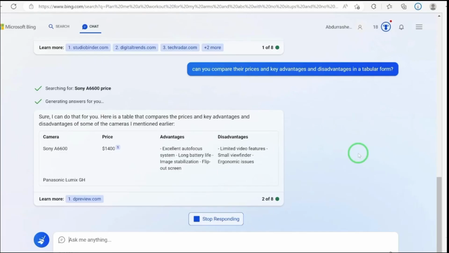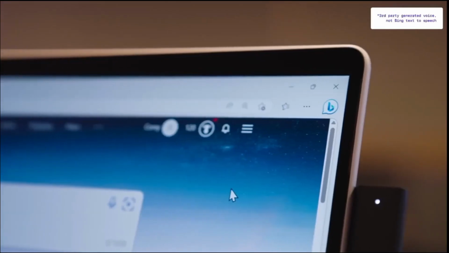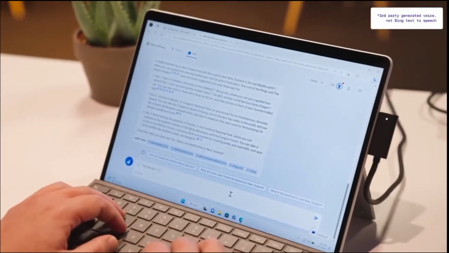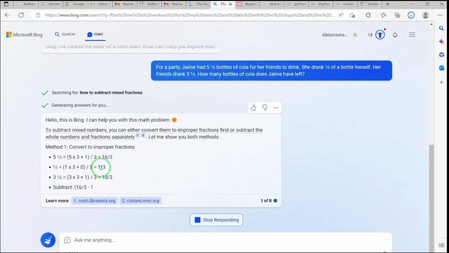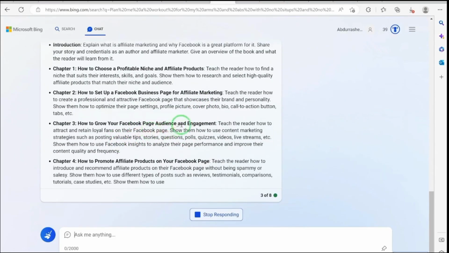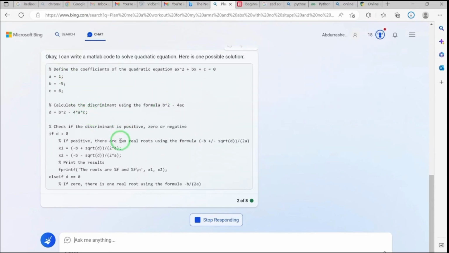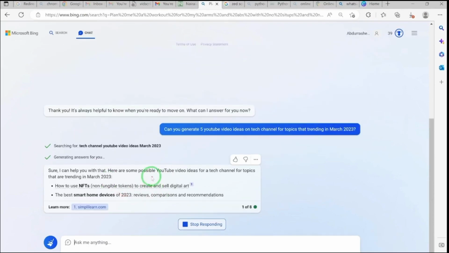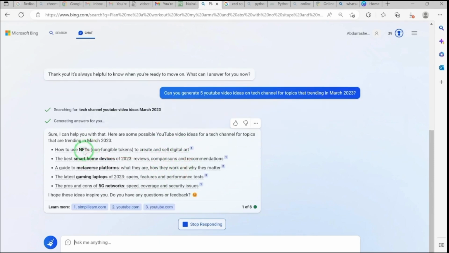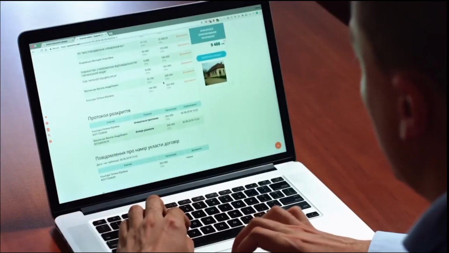for various functions such as planning vacations, product reviews, writing emails, drafting job application letters and CVs, solving complex mathematical problems, crafting original jokes and stories, writing blog posts, ebooks, and computer codes using different languages. You can equally use it to generate YouTube ideas and many more things. This course is designed for beginners who have no prior knowledge of using this AI feature. So without taking much of our time, let's get started.